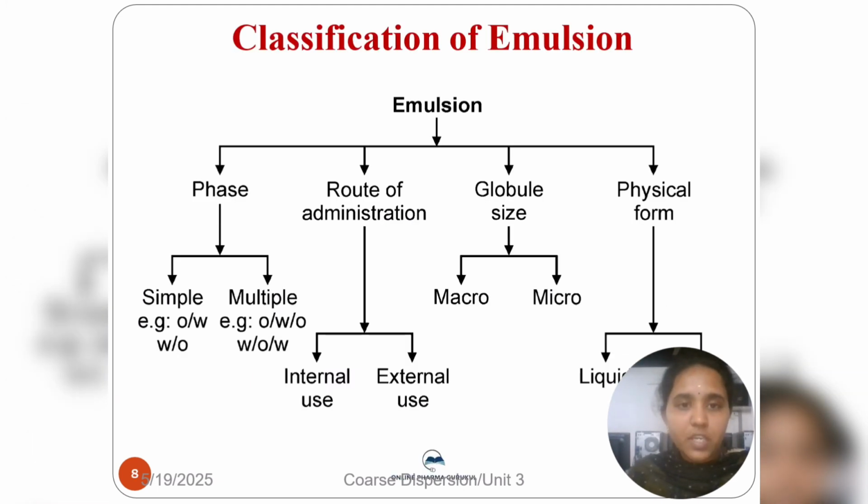And then classification of emulsion. Emulsion is categorized into four categories, that is phase, route of administration, globule size, and physical form. In phase, it is simple and multiple emulsion. Examples of simple emulsion are oil in water and water in oil emulsion. In multiple emulsion, there are oil in water in oil and water in oil in water. There is also an example for phase separation. In route of administration, there is internal use and external use. Globule size depends upon the particle size, that is macro emulsion and micro emulsion. In physical form, it is liquid and aerosols.